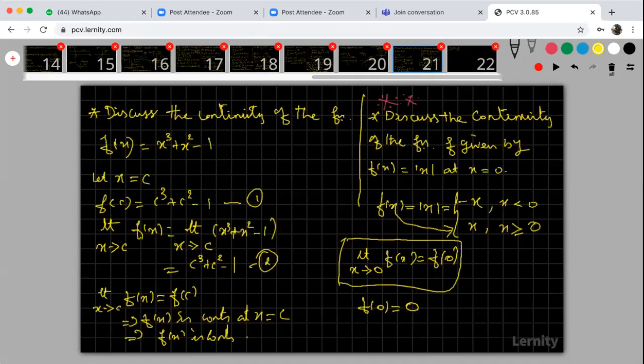When x tends to 0, what is your f of x? There are two f of x, here also f of x, here also f of x. Both are nearby 0. Here it is 0 and more than 0, here it is less than 0, which means it is also nearly 0. So for x tends to 0, you can take this as f of x and this as f of x.